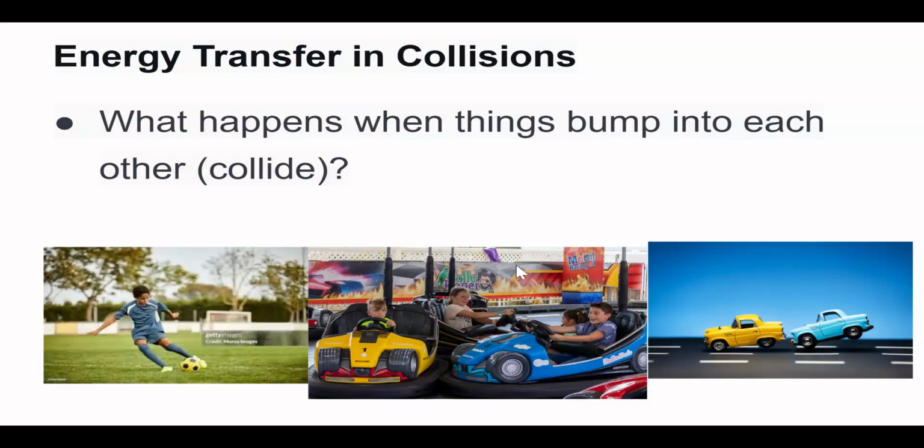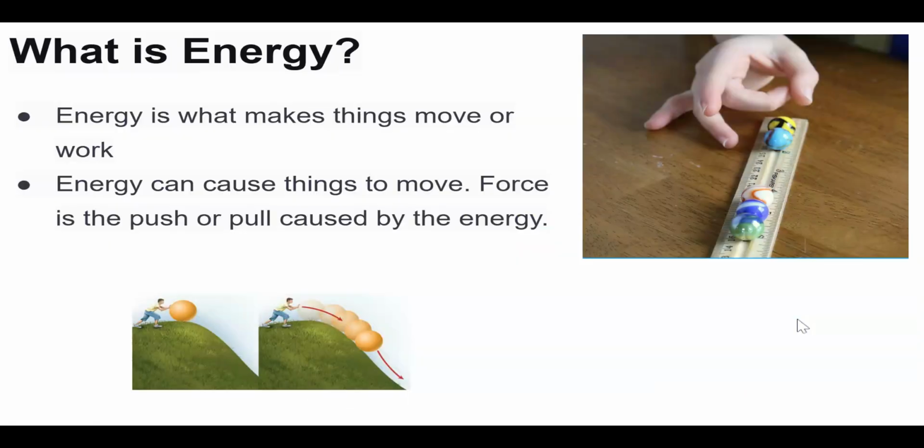So, all right, now we also have something called energy transfer. Remember, if we think about what happens when things bump into each other. So maybe one or two things are both moving. What happens whenever one object bumps into another, or we call it collide? So like right here, the person who's playing soccer, they're kicking the ball. So the foot collides with the ball. Or bumper cars, the bumper cars collide with each other. Or the two cars right here, they collide with each other. So what happens with the energy from one car to another?